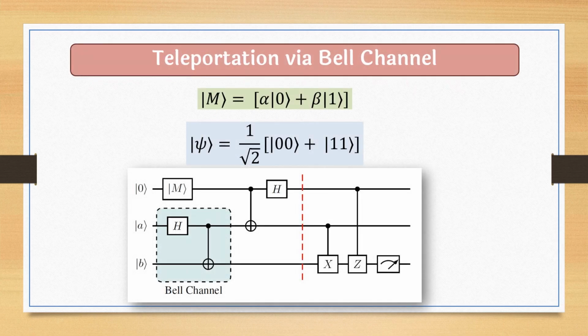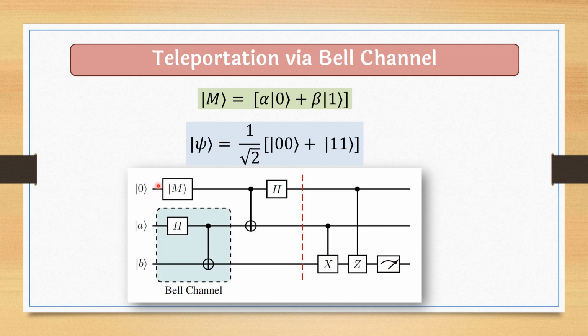The first entangled channel is teleportation via the Bell channel. So this m is the quantum state that we are going to teleport via this entangled channel. What is the entangled channel? Psi is equal to 1 by root 2 times ket 00 plus ket 11, and this quantum state m we are calling the quantum message. Ket m is equal to alpha ket 0 plus beta ket 1. This state m will be teleported from this qubit to the last qubit. Here we are making the measurement.